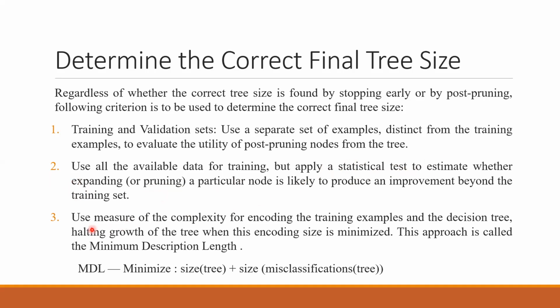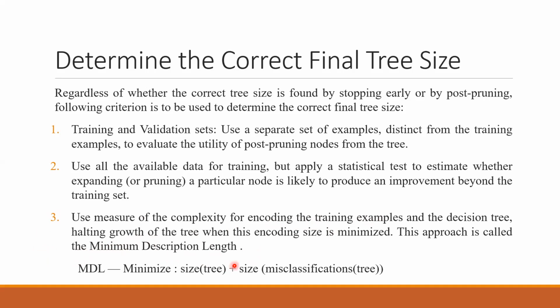The third point is to use a measure of complexity for encoding the training examples and the decision tree, halting growth of the tree when the encoding size is minimized. This approach is called minimum description length, MDL. This is an encoding technique. We will not be going into the practical of it, but it is an example that there is this third method where we can encode our training examples. You are not directly using them as they are, but converting them into a different encoding and then taking the decision, considering that your minimum description length should be optimized.